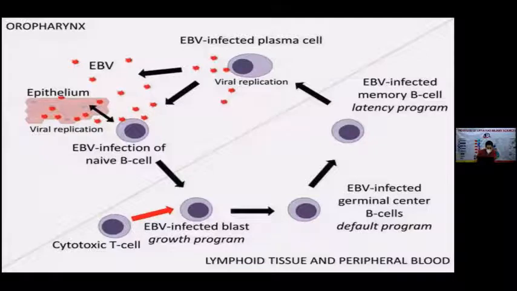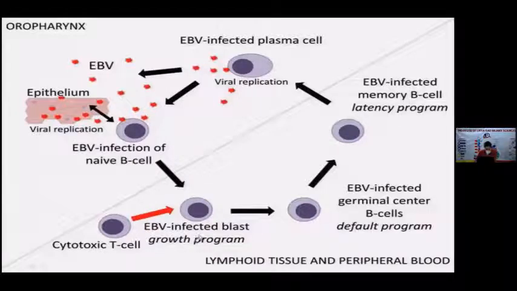At the same time, it starts the latency program. The latency program means that though the virus has caused an acute infection, it now goes to other body cells and continues to remain there throughout their lifetime. This latent phase consists of 3 successive gene transcription programs. As we already mentioned, the growth program, which is latency 3, then the default program, which is latency 2, and third is the latency 1 program.